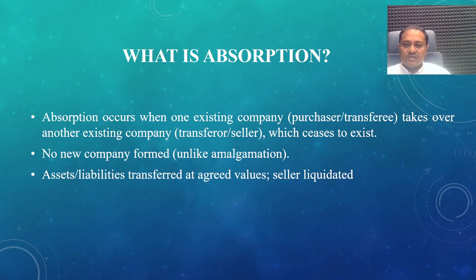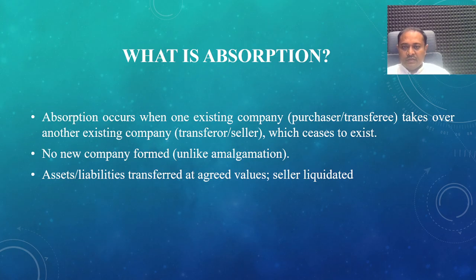Assets and liabilities are transferred at the agreed value, which is decided by both companies, A and B, who decide the liquidation process of B Limited. Suppose assets and liabilities are taken over at book values. In such a case, A Limited takes over B Limited's assets and liabilities at book value or face value.